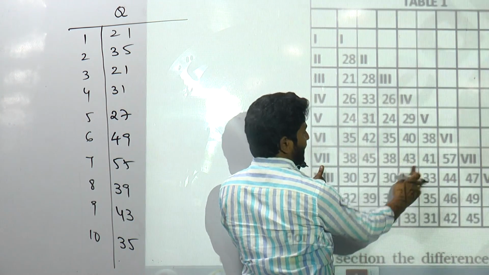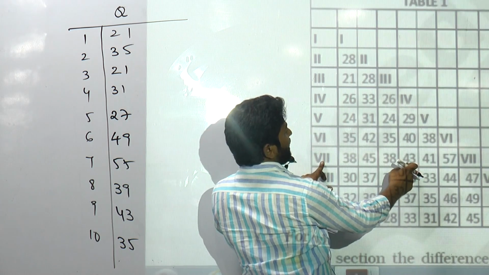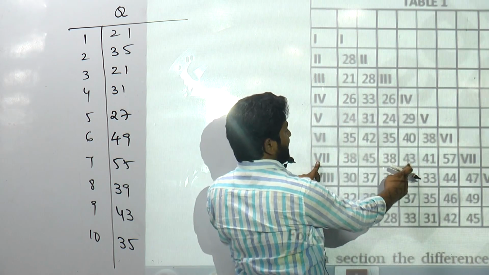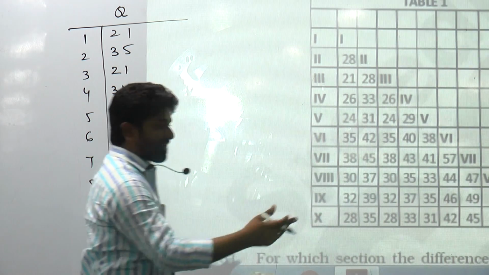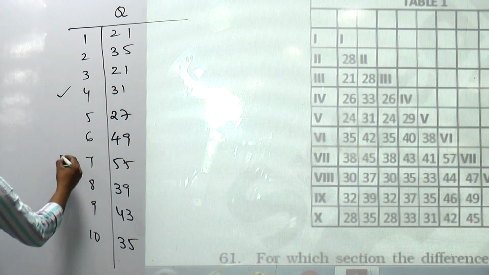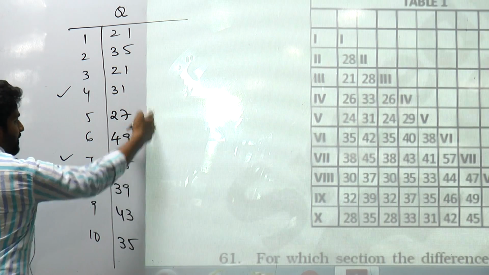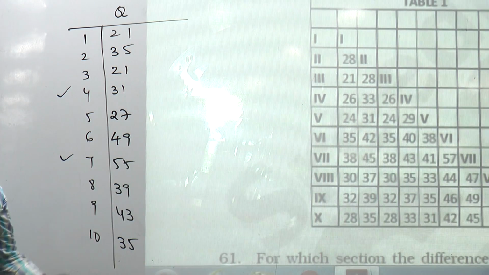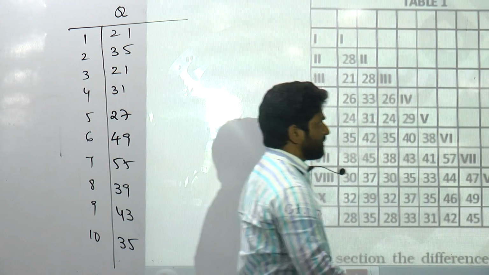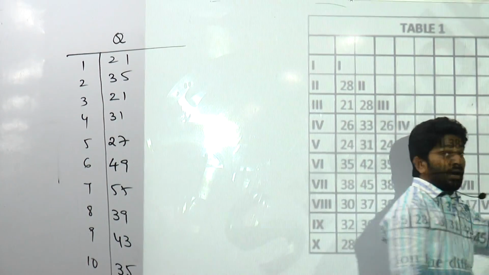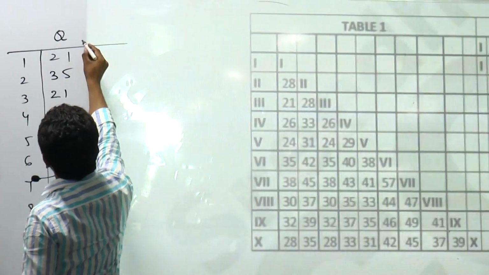Let me take 43. What is 43? Average for 4 and 7. If it is average 43, what is total? 86. 4 and 7. Satisfied? All are right. Next. Take that number. Those who got corrected.